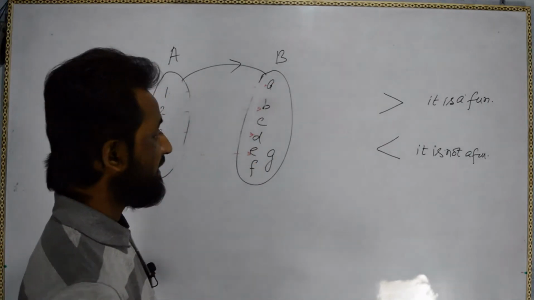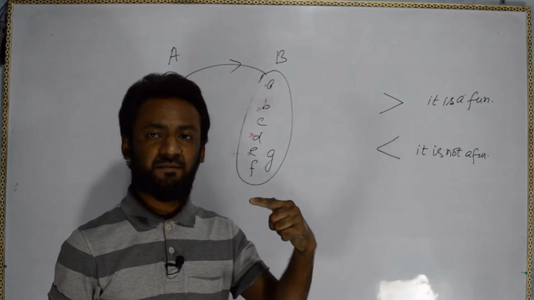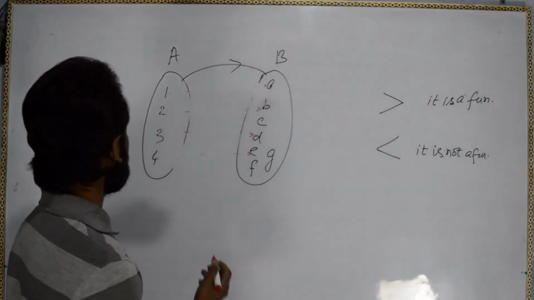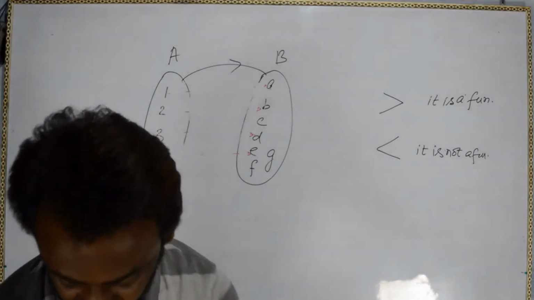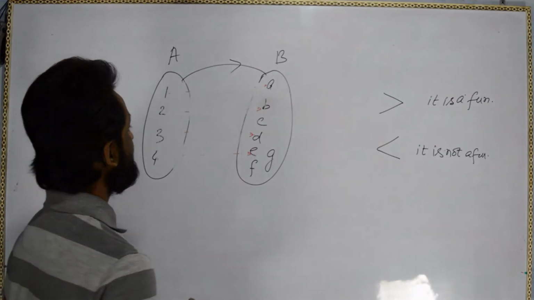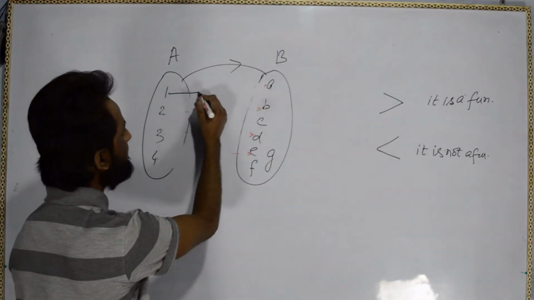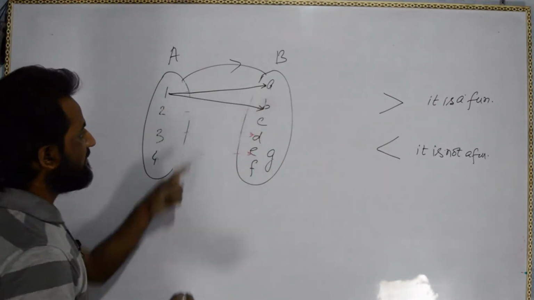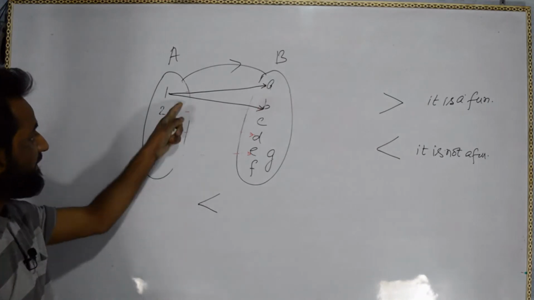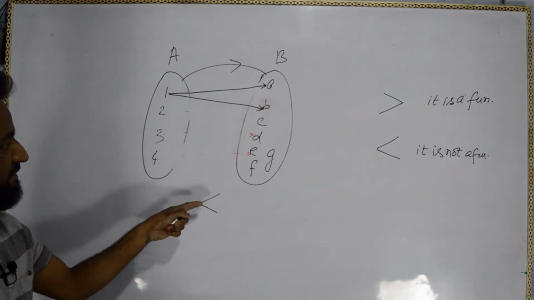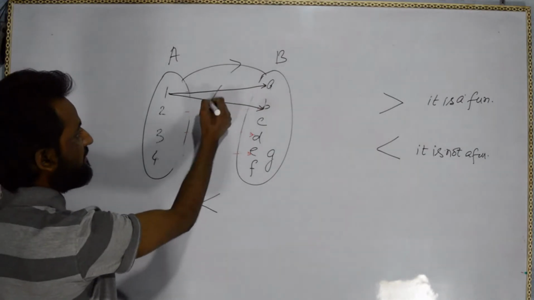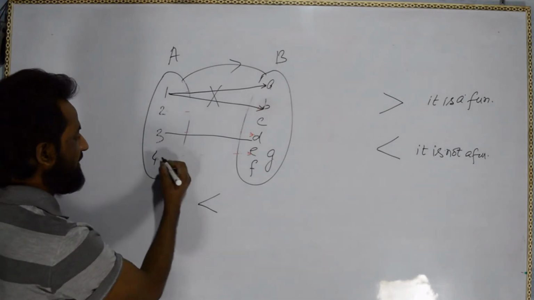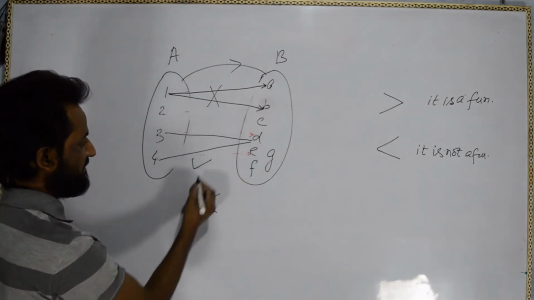And now the second point is that no element of A should be related to more than one element of B. That means if 1 is related to A, 1 should not be related to B. See here, you can see this sign, we are now getting a less than sign, so it is not a function. But if somehow we are getting 3 related to D and 4 related to D, then it is a function.